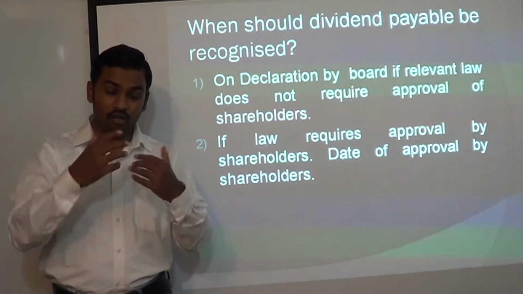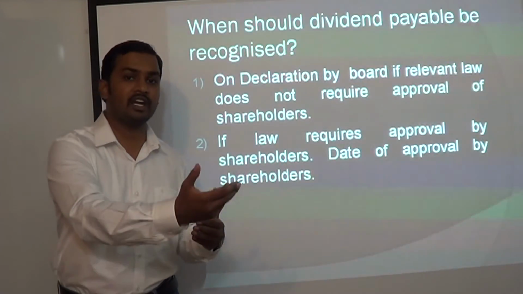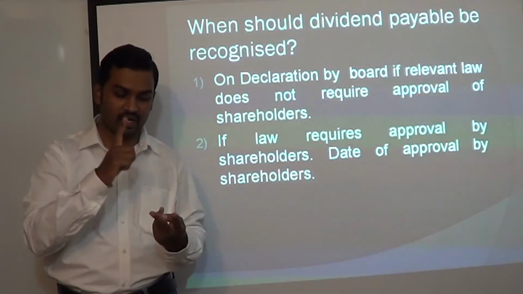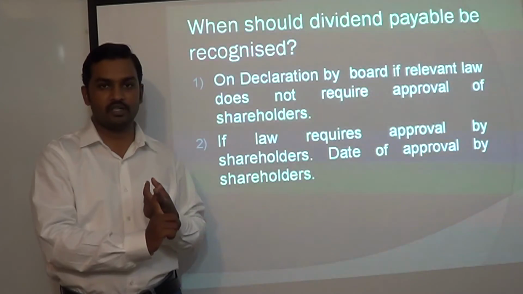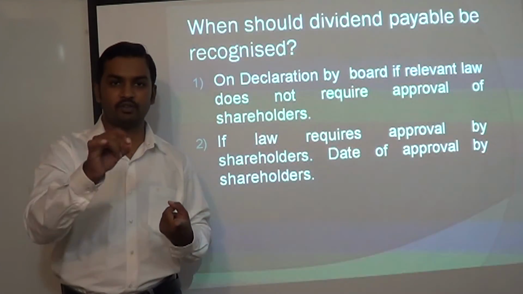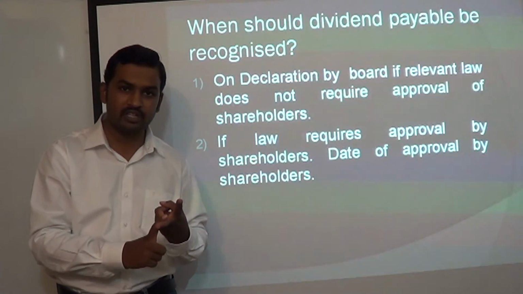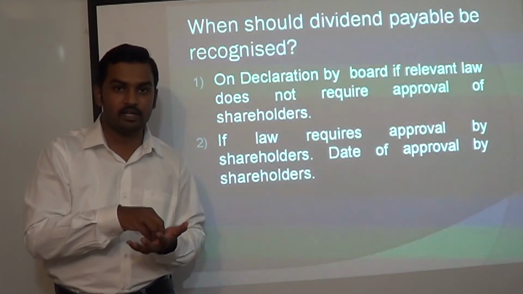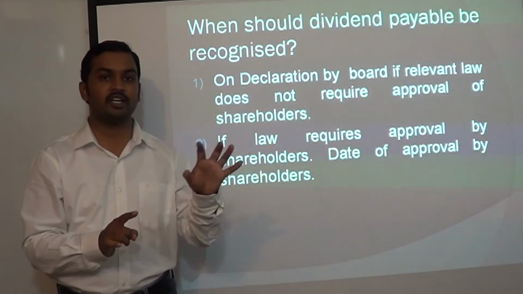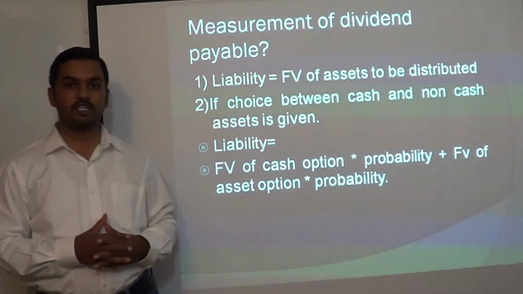But if the law does not require any approval from the shareholders, the day on which the management has declared the dividend, on that date we are going to recognize the liability. So we can break it up into two situations: where approval from shareholders is required, and where no approval is required. Where no approval is required, the date on which the board has declared is the date on which you have to recognize the dividend. If approval of shareholders is also required, the date on which the shareholders have approved the dividend, on that date we are going to book the liability in our books of account and reduce it from equity. So this is the answer to the question, when should I recognize dividend as a liability in my books of account?